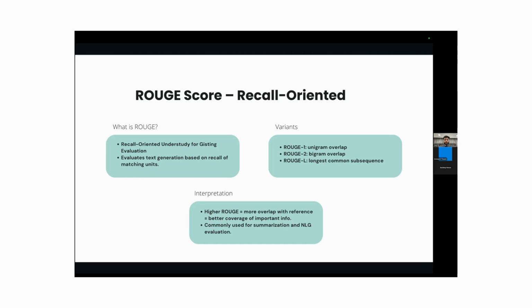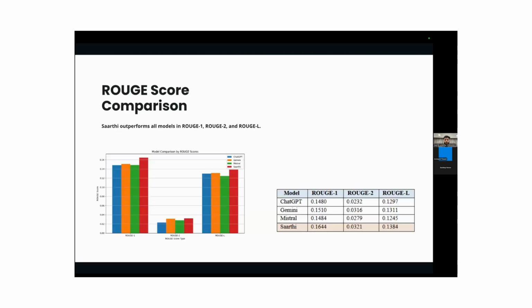Then interpretation. A higher Rouge score means more overlap with the reference. That means better coverage of important information, which is commonly used for summarization and NLG evaluation. Let's see the Rouge score comparison. Overall, the Rouge score for our model was highest among all three top class models, as you can see in the data here.